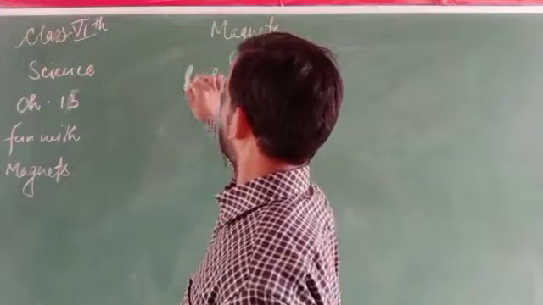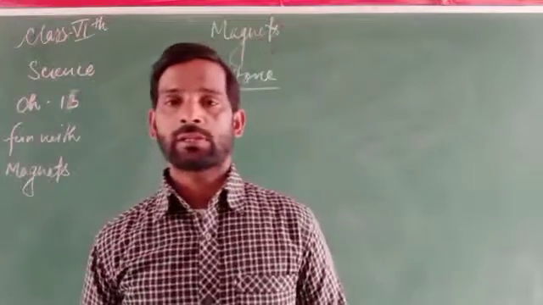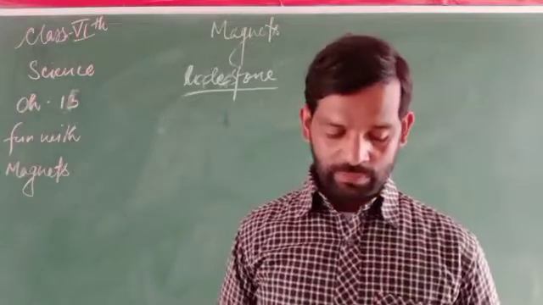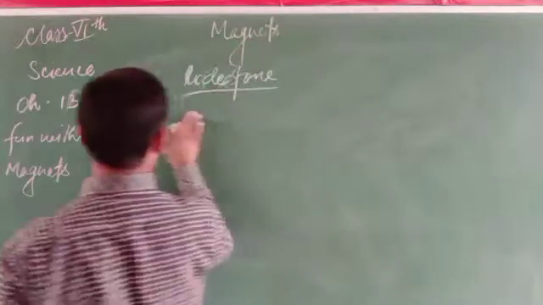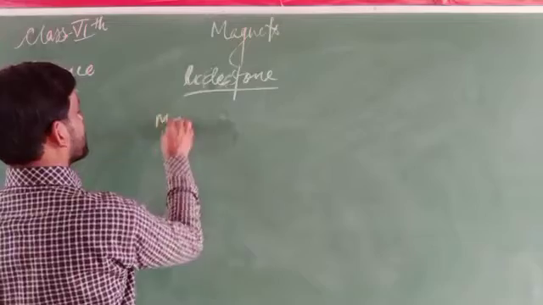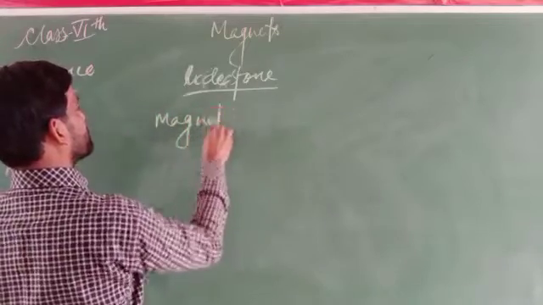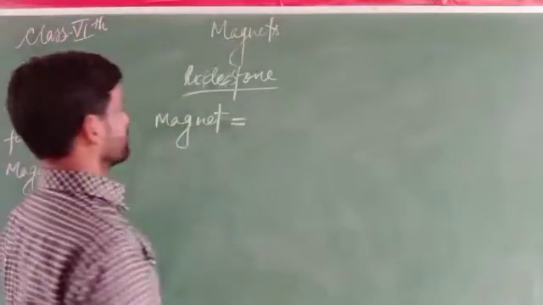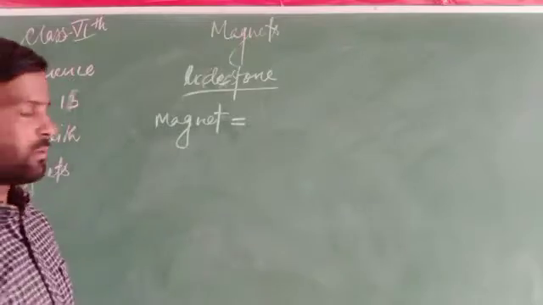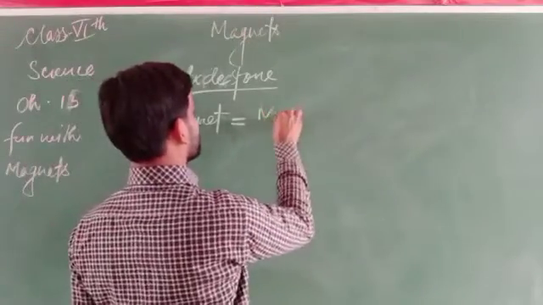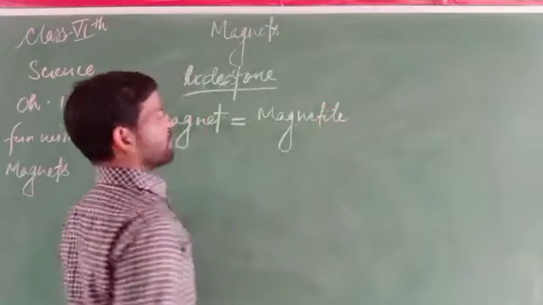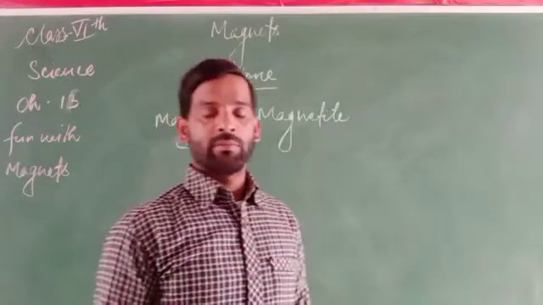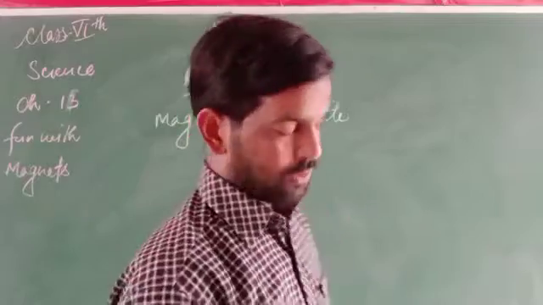The first natural magnet discovered is called a lodestone. Why is it called a magnet? The word is derived from a word meaning magnetite or lodestone.